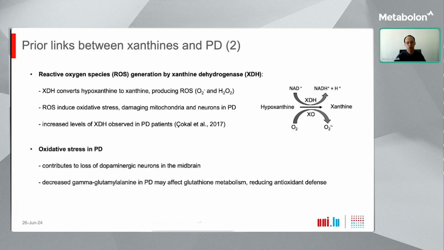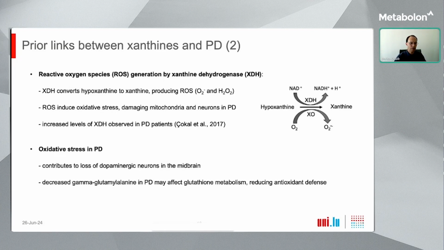And this conversion, as shown on the right, is known to produce reactive oxygen species. These reactive oxygen species in turn induce oxidative stress, which can damage mitochondria and neurons in Parkinson's disease. Furthermore, increased levels of XDH have previously been observed in Parkinson patients, and this supports their potential involvement as an important mechanism in the disease.